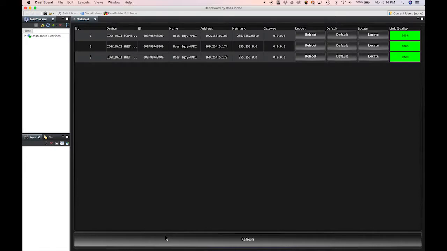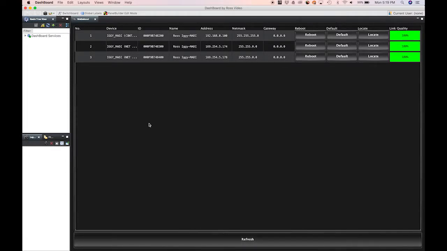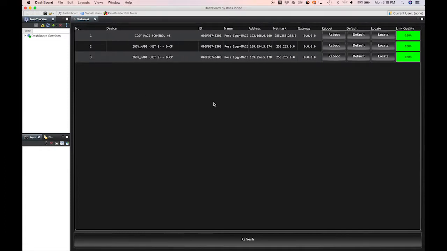You should now see any Walkabout-compatible products on your network listed in the Walkabout tab. If your Iggy still does not appear in Walkabout, please view the troubleshooting video for more details. To make the columns wider to ensure all information is shown, adjust the sides of the headers. The 3 different Ethernet ports of the Iggy will appear as separate rows in the Walkabout tab.